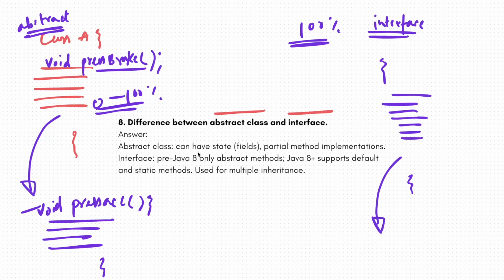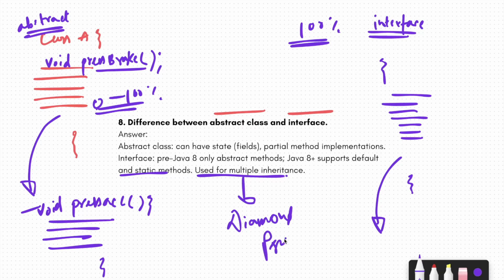So an abstract class can have state, fields, partial methods and implementation, and an interface only static methods, used for multiple inheritance. So this solves the diamond problem as well. Okay. Let's move ahead to our ninth question.